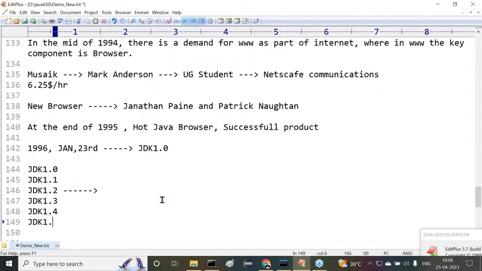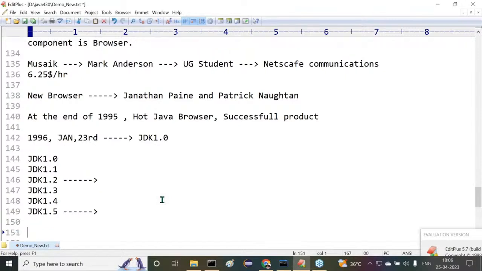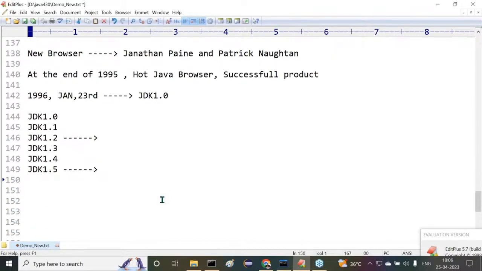JDK 1.5 version, again here, a large number of enhancements are provided. This is another milestone. I don't know if you're getting what I'm telling you. Then after this, JDK 1.6 is namesake, and JDK 1.7 is also namesake, with one or two important features only. Again, JDK 1.8 is another milestone. Main versions, I'm telling them.